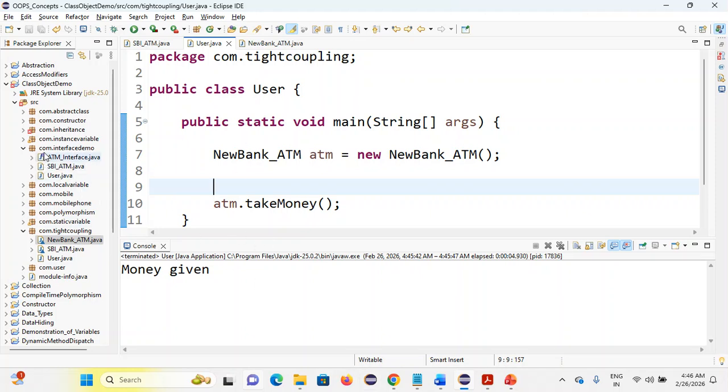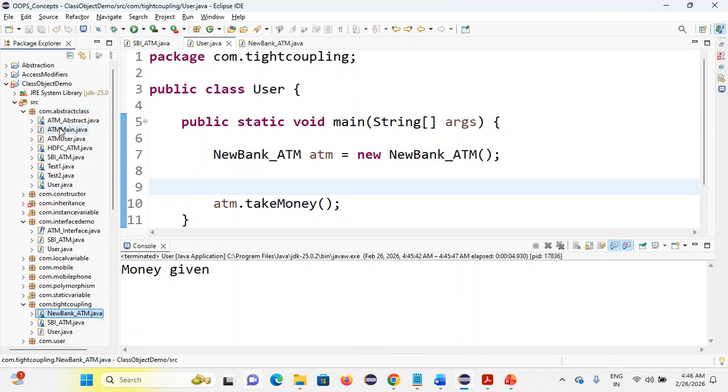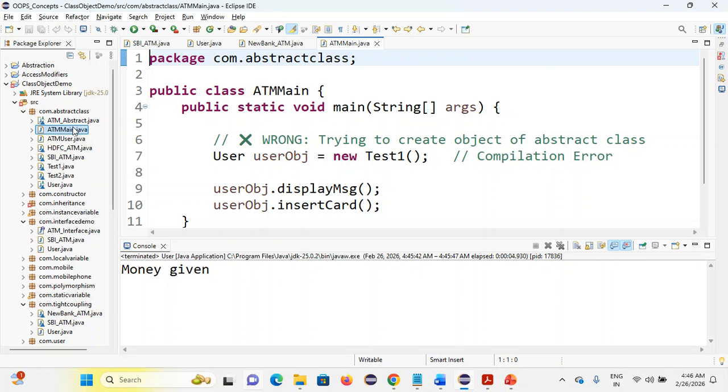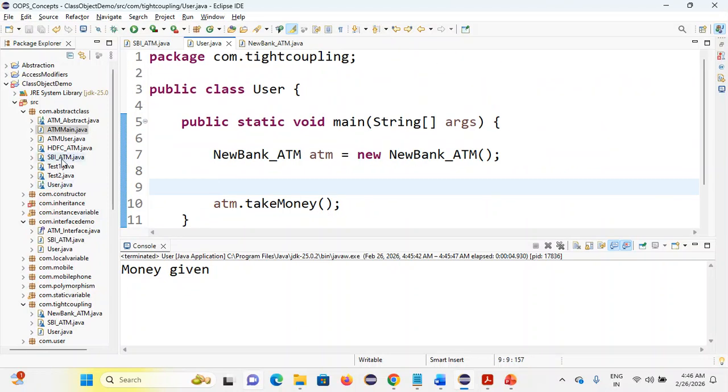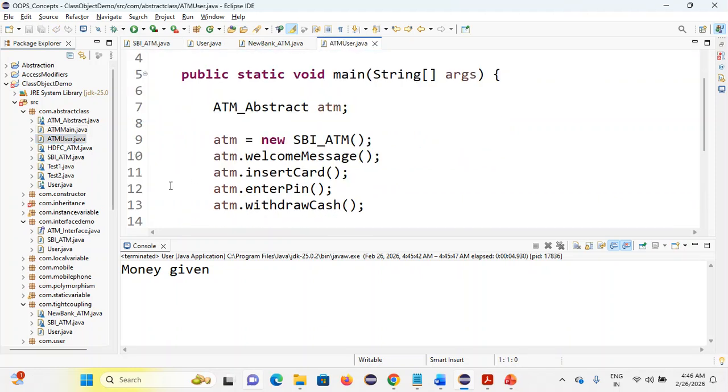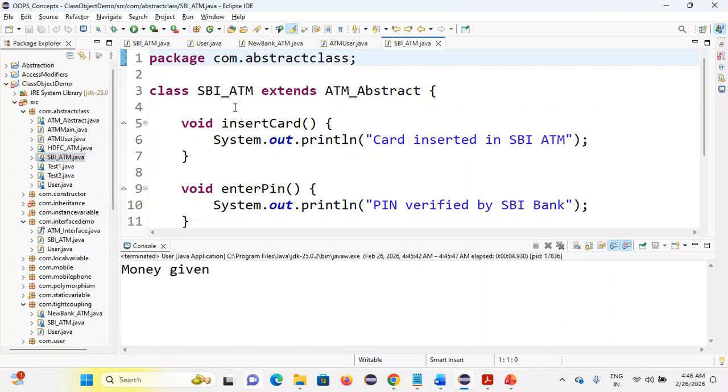In case you are using the abstract class, see here, what's the ATM main, ATM user.java. Here the problem is, I will first open that SBI ATM file. See, these are the methods here.